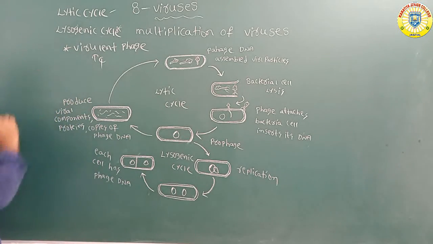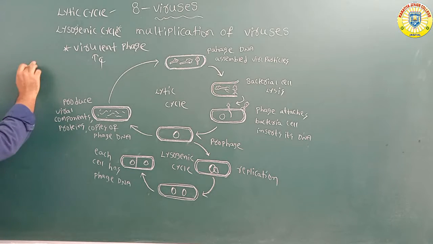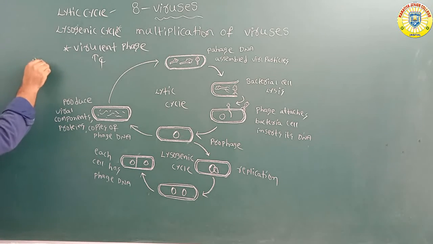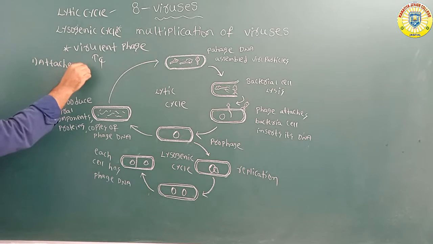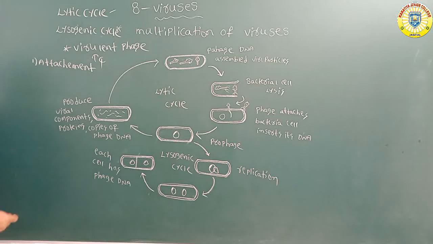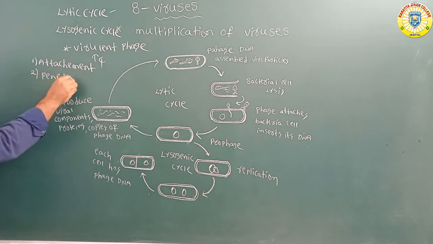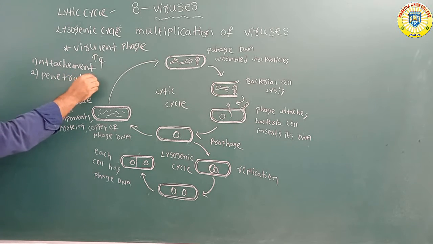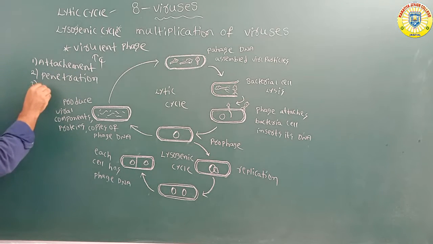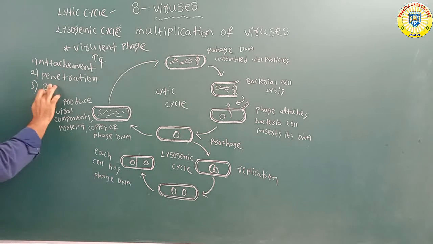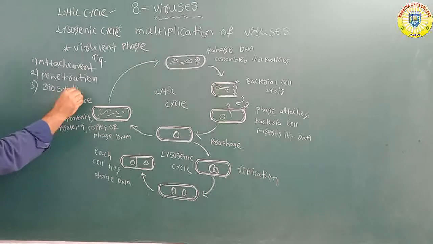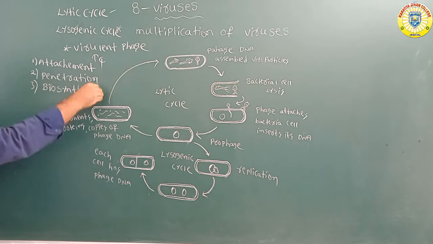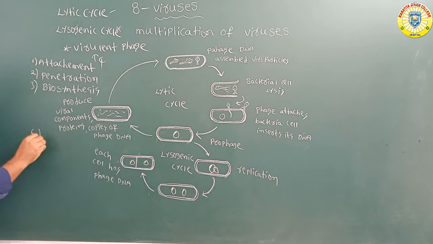The first one is attachment. Second one is penetration. Third one is biosynthesis. Fourth one is maturation.